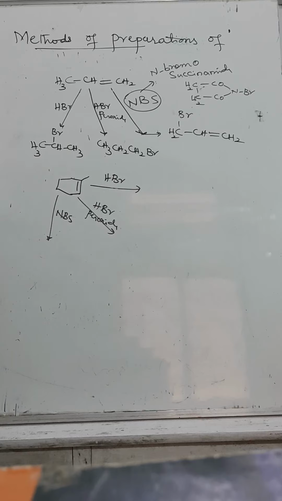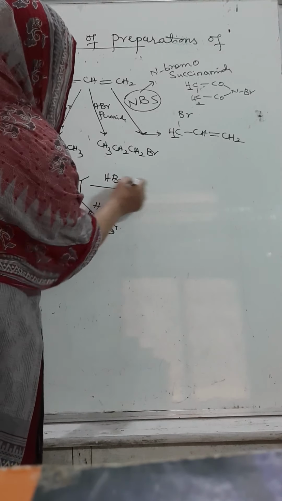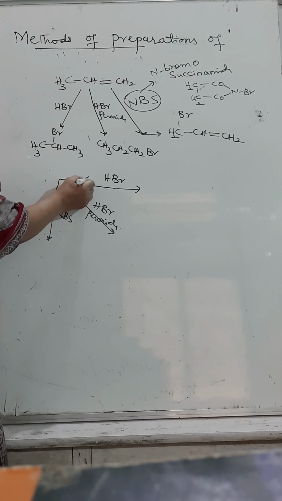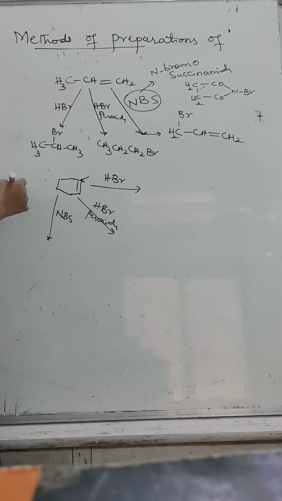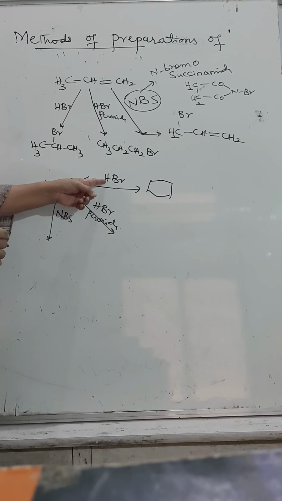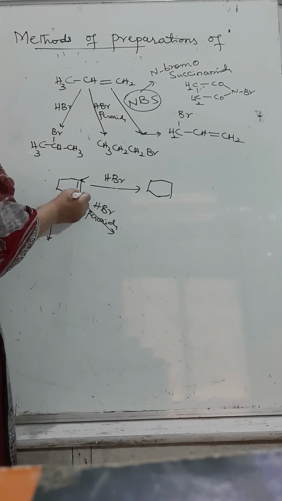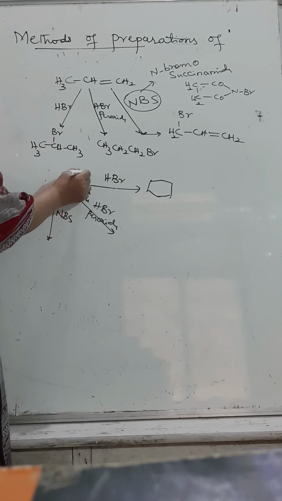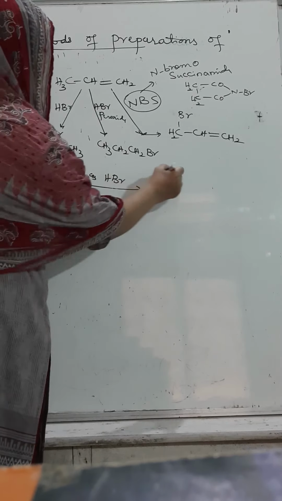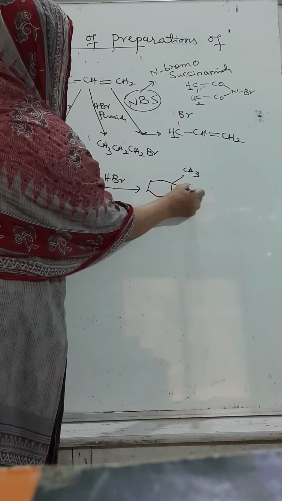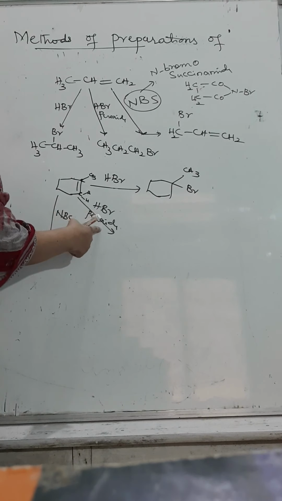With HBr, which rule do we follow? Markovnikov's rule. According to Markovnikov's rule, H plus is always added to the carbon containing the greater number of hydrogen atoms. This carbon atom contains 2 hydrogens, while this carbon atom contains a methyl group. That's why we get this as methyl, and the Br negative part goes there. Then the anti-Markovnikov rule.